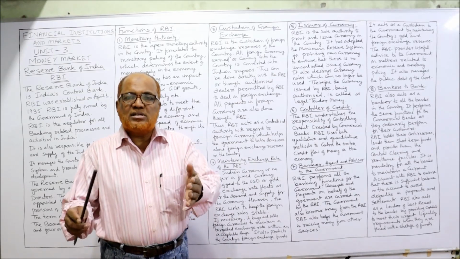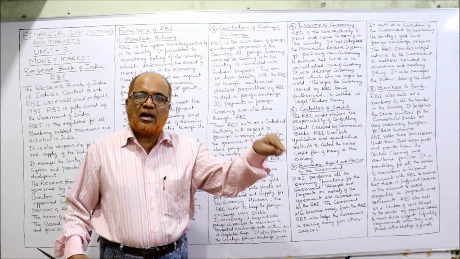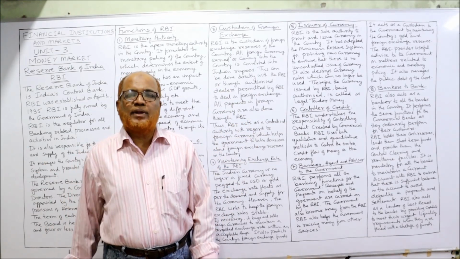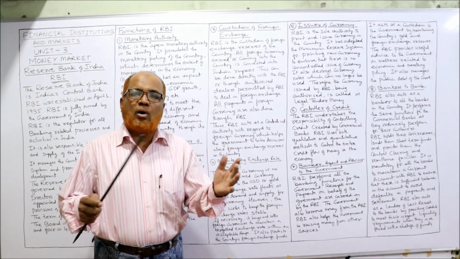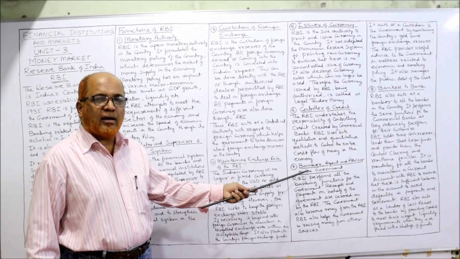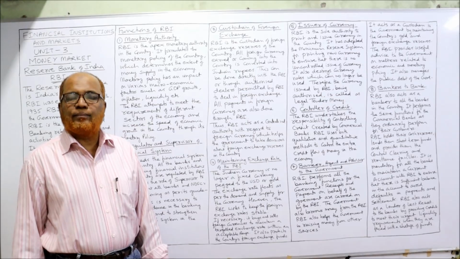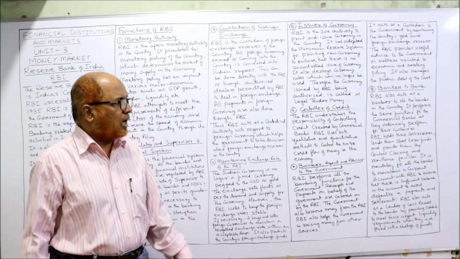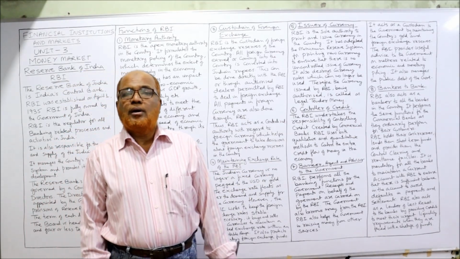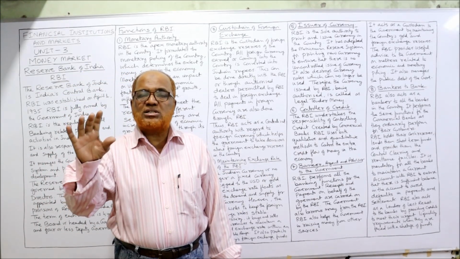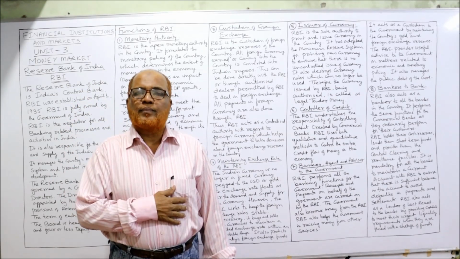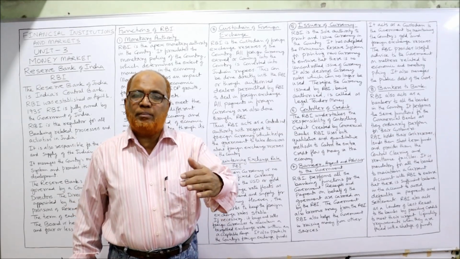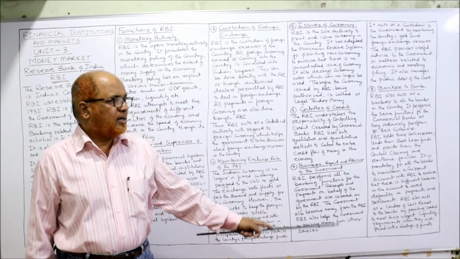So all the money which is received by the government is in RBI. All the payments which are made by the government will be through RBI. So RBI is the bank of the government, and not only banker but also it is the agent. So anything which is done for government will be done through the agent, RBI. And an advisor to the government, because RBI is in close touch with the financial system. So what are the consequences of their policies? All these things the RBI will advise the government. That's why it is called advisor.